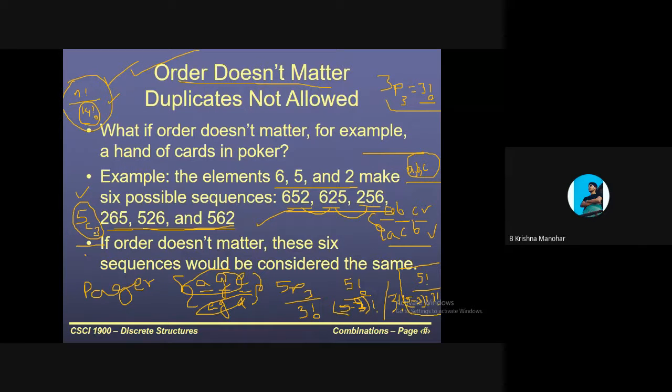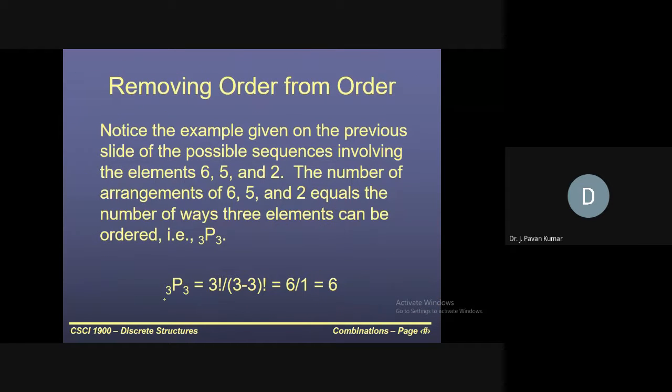Order does not matter and duplicates are not allowed. Duplicates not allowed, then only we will be getting 5p3. Yes or no? If duplicates are allowed, that is a different story. Whenever you get P, automatically duplicates are not allowed. That you remember. Now, order does not matter, but duplicates are not allowed. That we have seen.